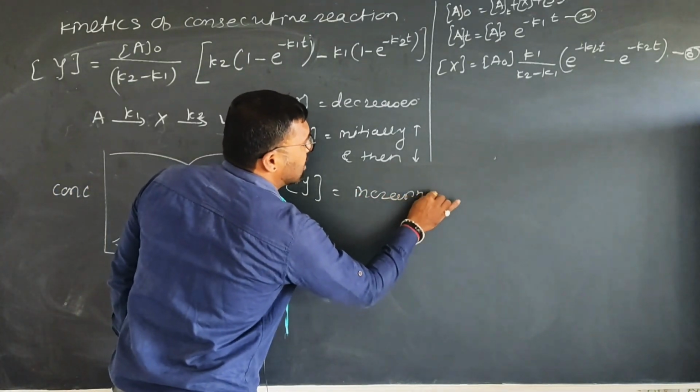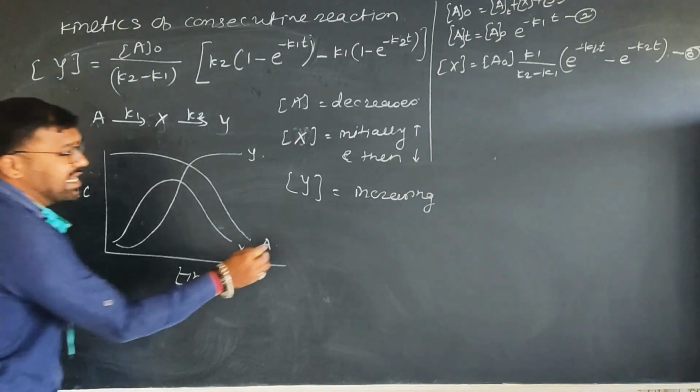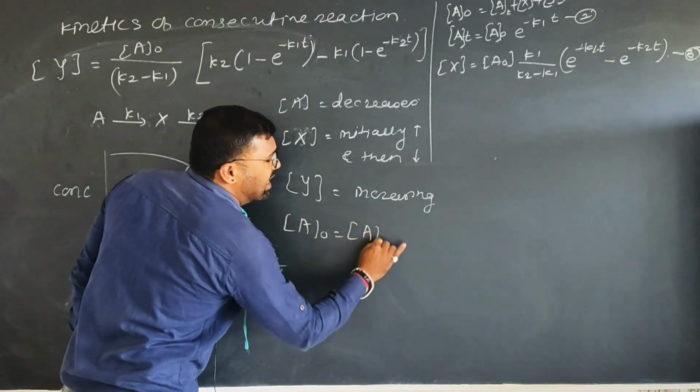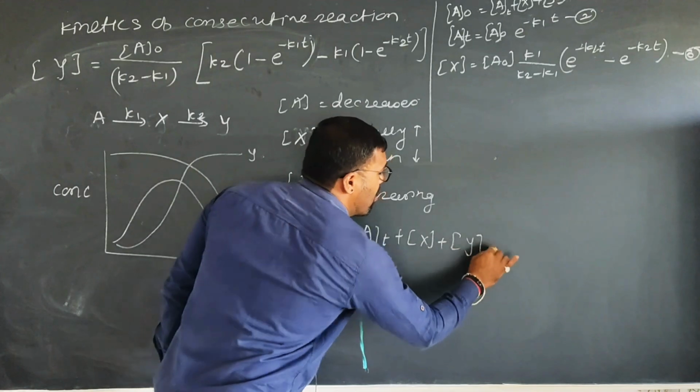At any time t we can say that A0 is equal to A_t plus the concentration of X plus the concentration of Y.